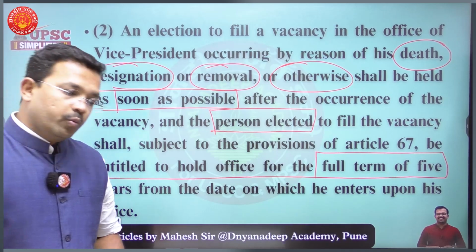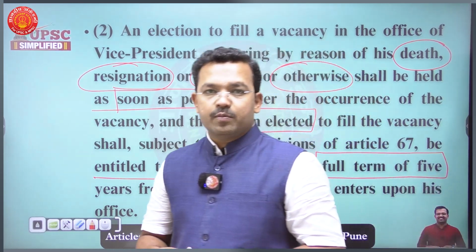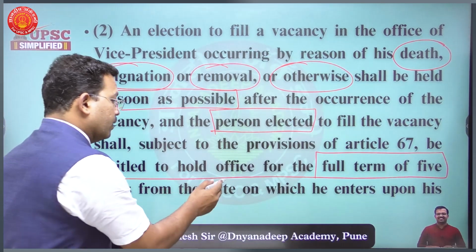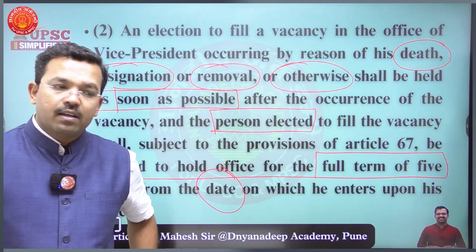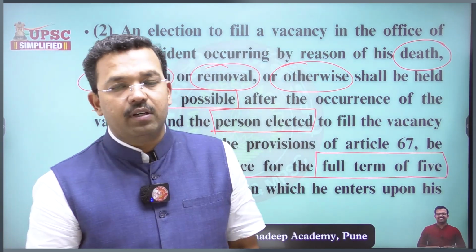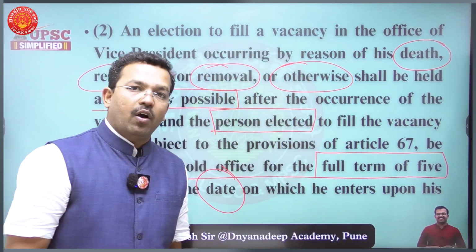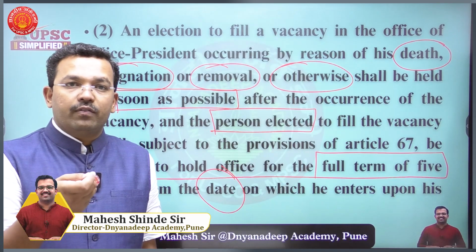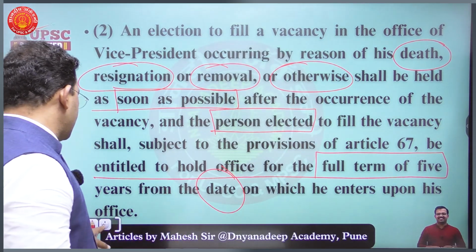So any person who becomes Vice President of India after a casual vacancy in the office will have a complete term of 5 years from the date on which he enters upon his office. Very interesting thing. That is, anyone who enters upon the office of Vice President of India will continue in the office for a complete term of 5 years, whether he enters the office due to casual vacancy like death, resignation, removal, or any other thing. So this is the interesting part of this particular article.